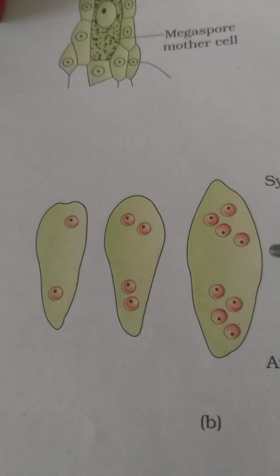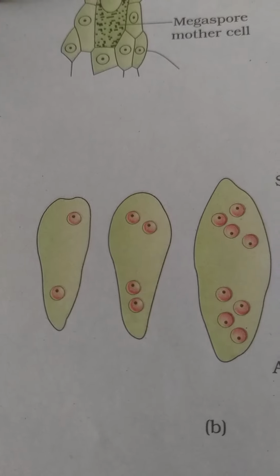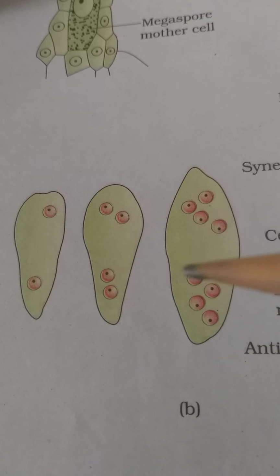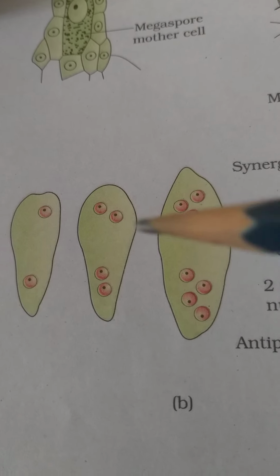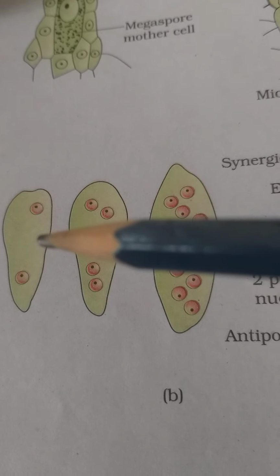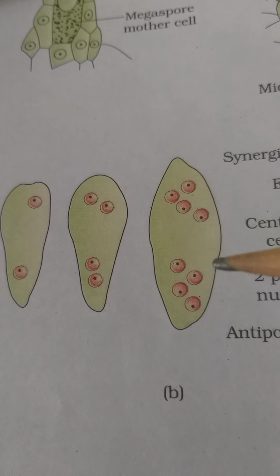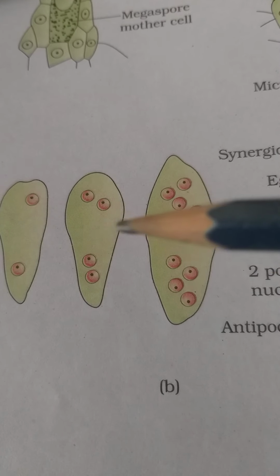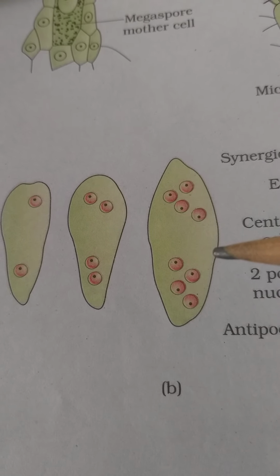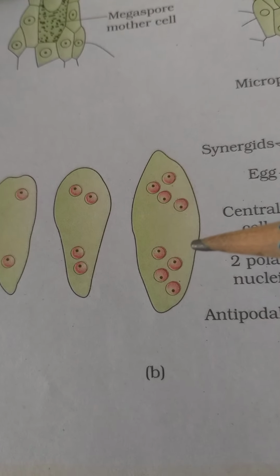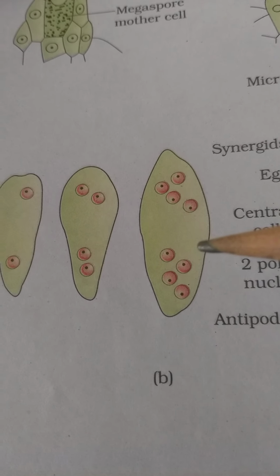These nuclear divisions are free nuclear divisions. Free nuclear divisions mean only the nucleus is divided and redivided. Cytoplasm is not divided. Karyokinesis occurs, there is no cytokinesis.